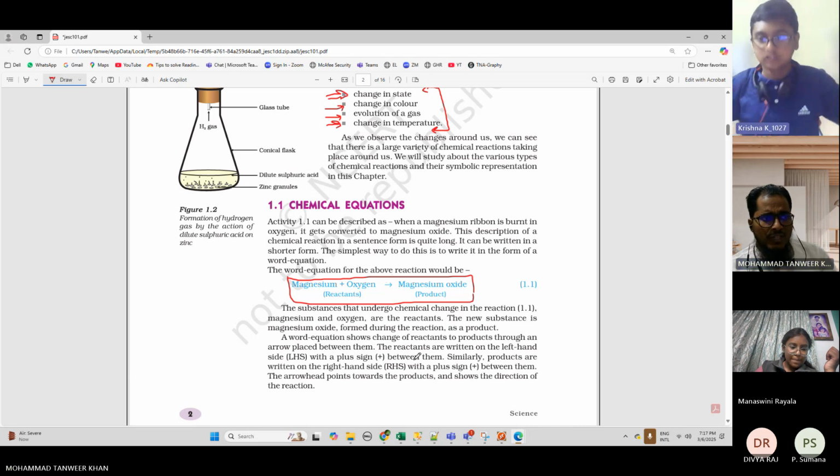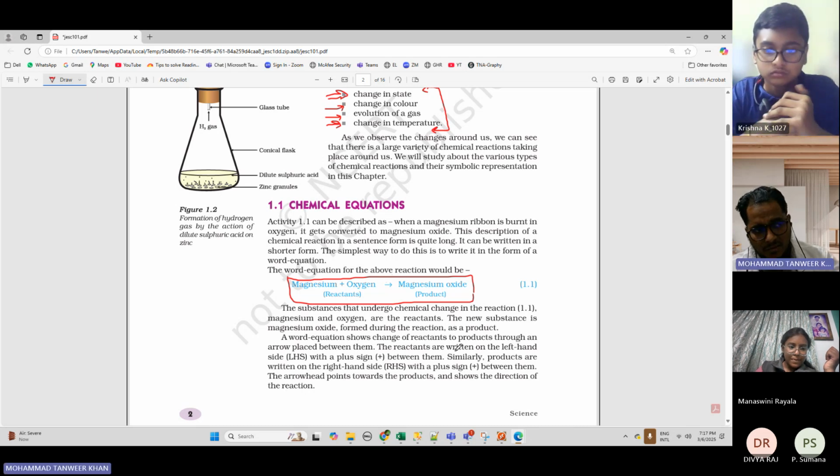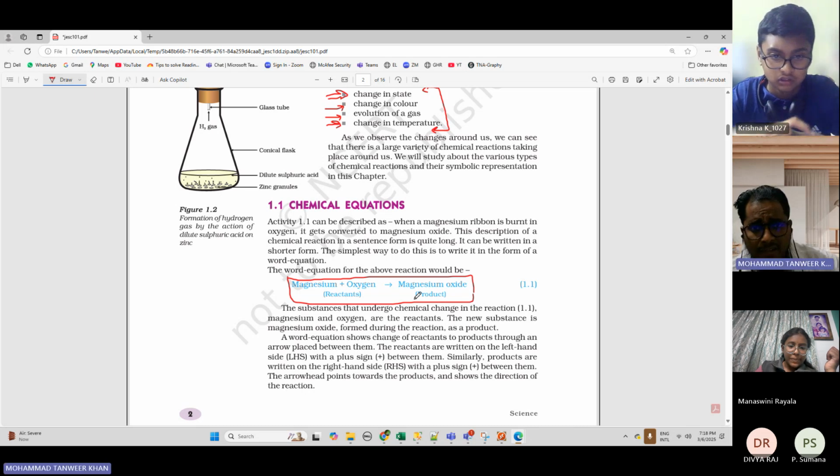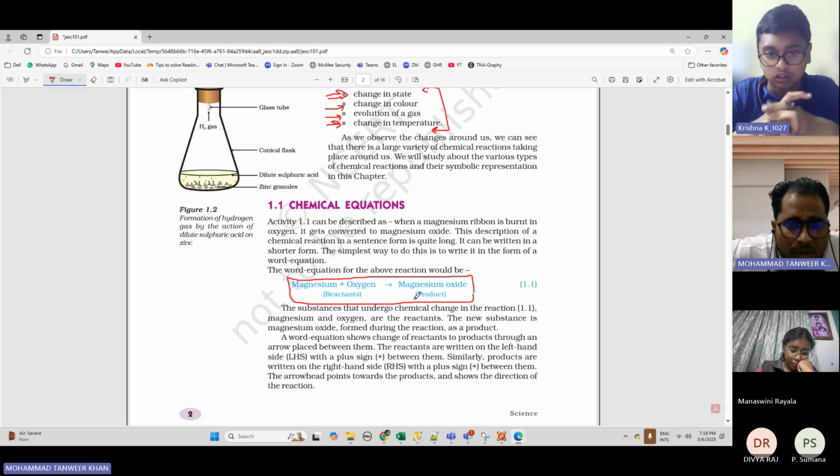The reactants are written on the left hand side with a plus sign between them. Similarly, products are written on the right hand side with a plus sign between them. So here in this chemical reaction, what do you have on the left hand side? Reactants.